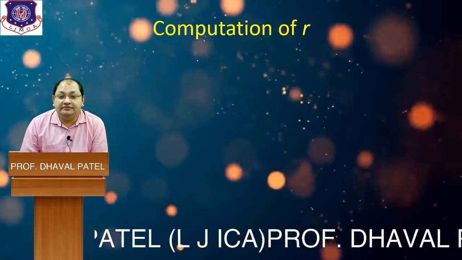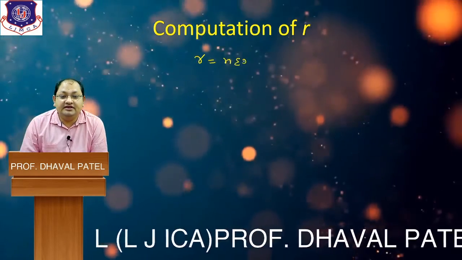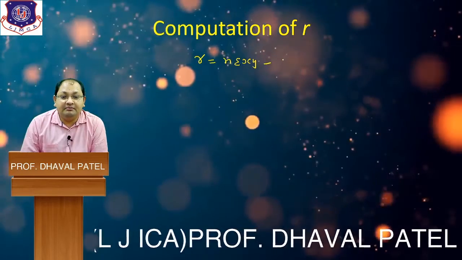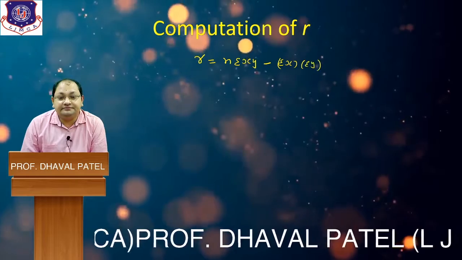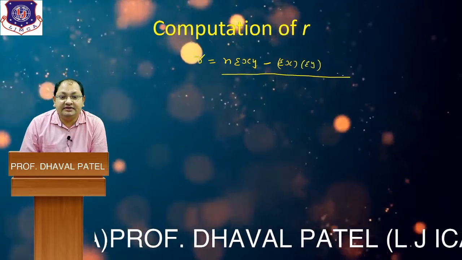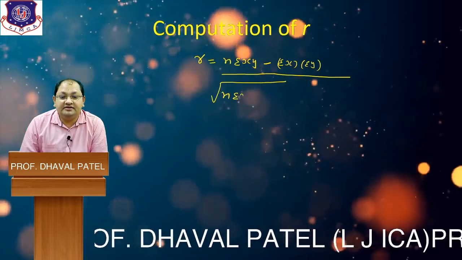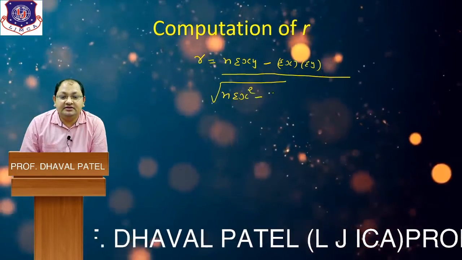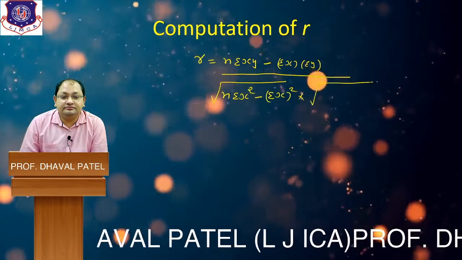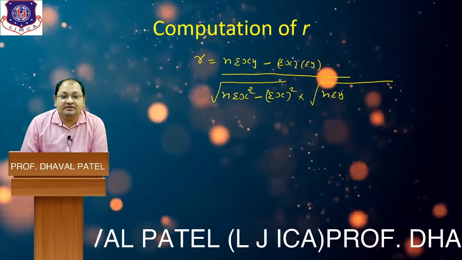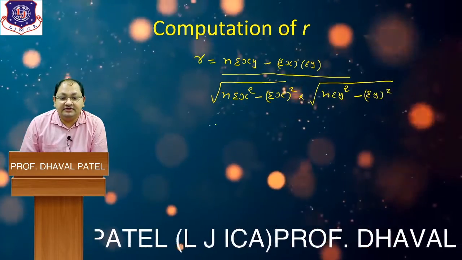The value of r is equal to n sigma xy minus sigma x sigma y, divided by the square root of n sigma x square minus sigma x the whole square, and n sigma y square minus sigma y the whole square.